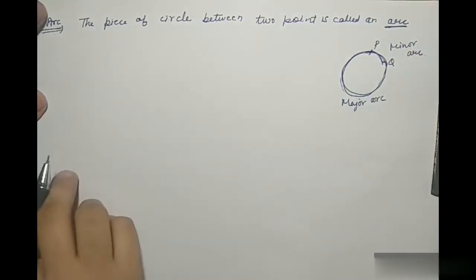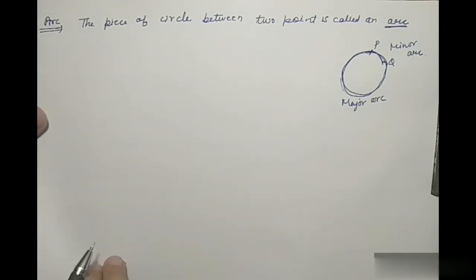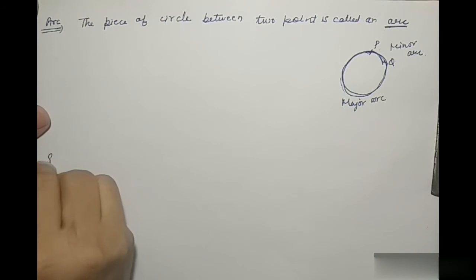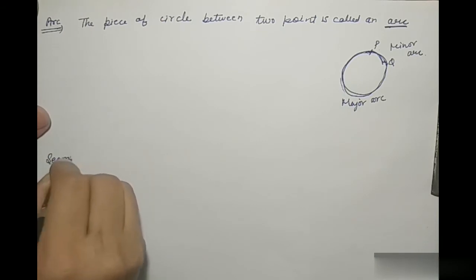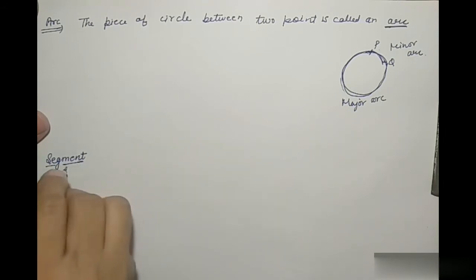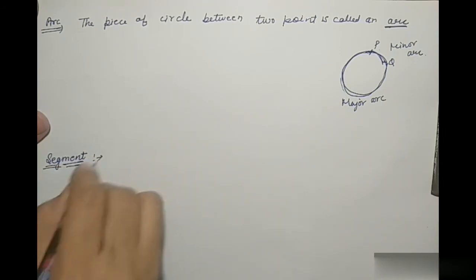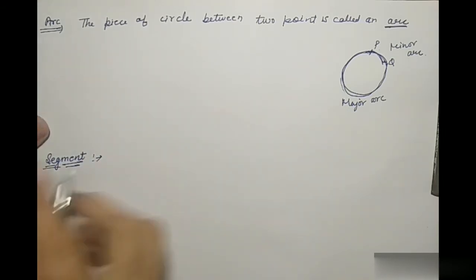Okay, next part is our segment. What is a segment?